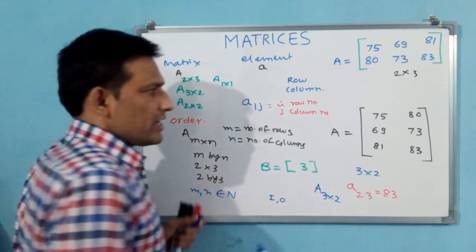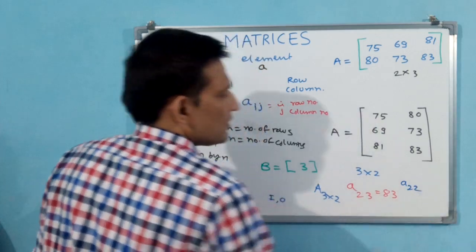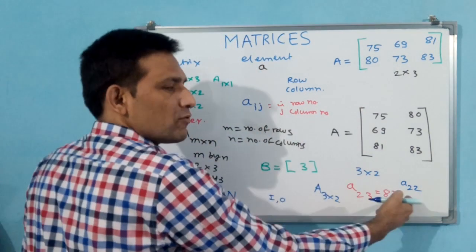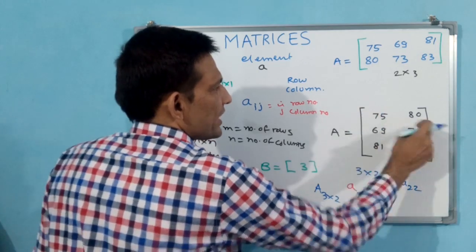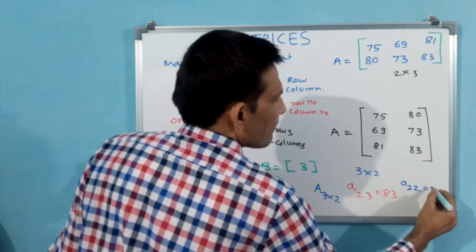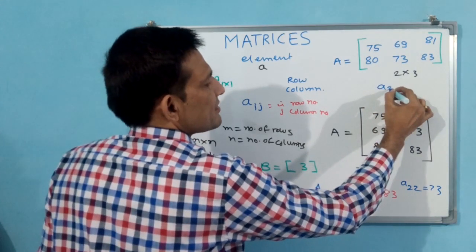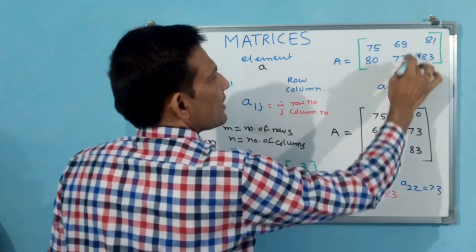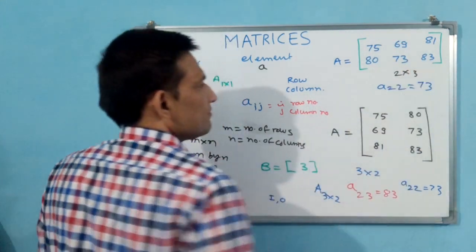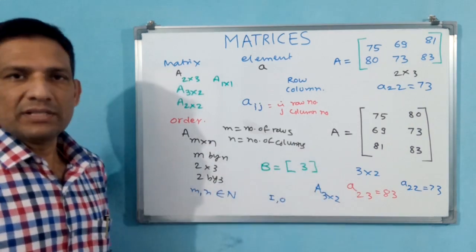Okay. Now A2 by 2, we can write this as well. Why? Because see, second row, second column, 73. Come here: second row, second column, 73. Here also 73. Now you understand the elements position.